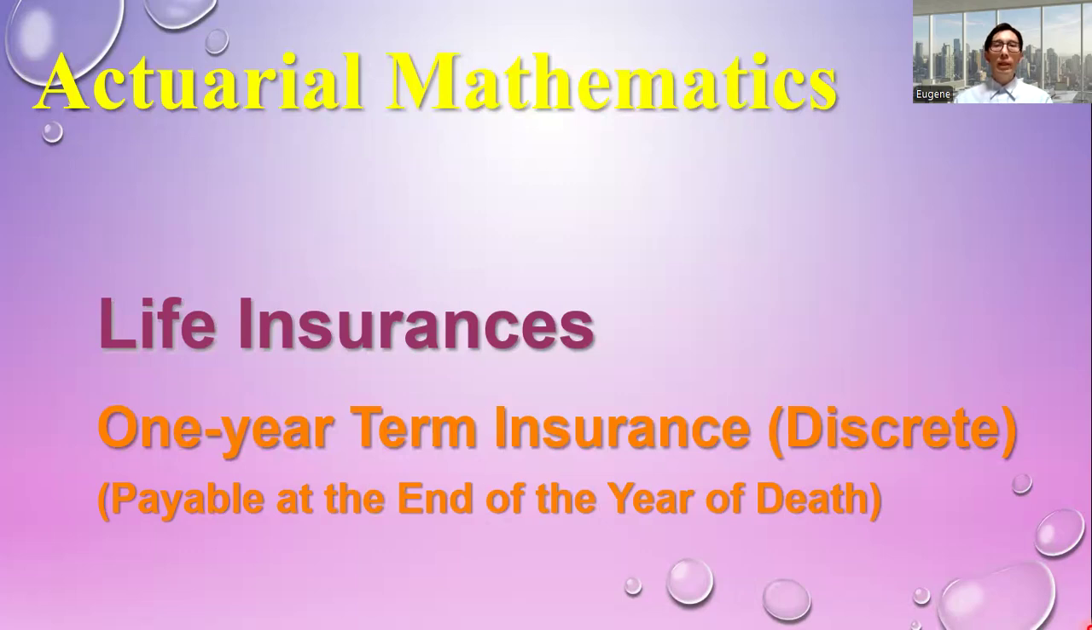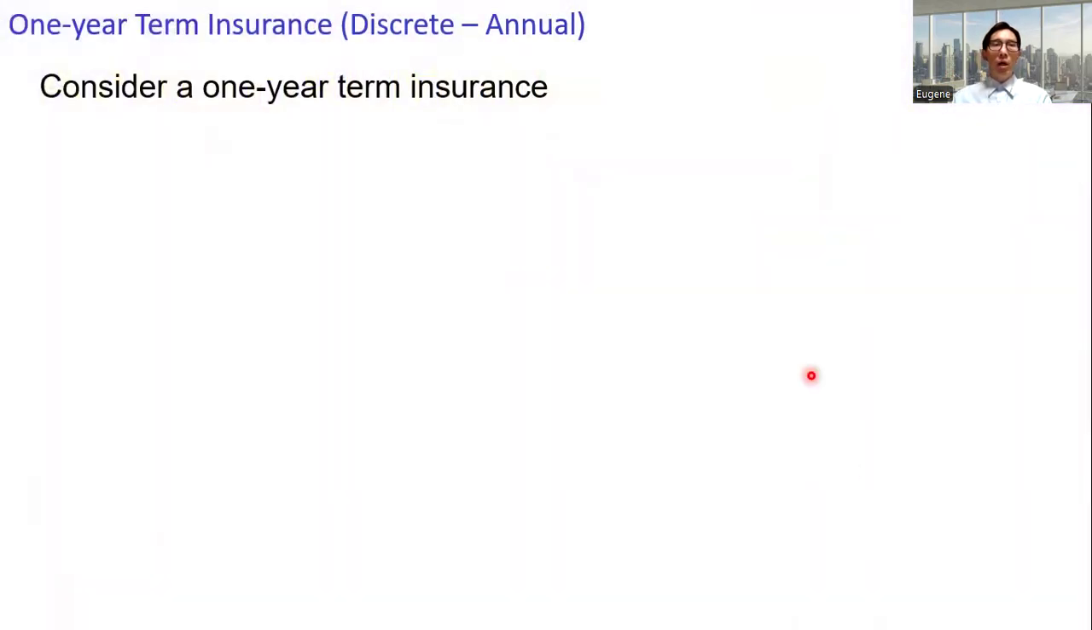Hello everyone. In this video, we will cover the one-year term insurance. We will cover the discrete case. In this video, discrete means the benefit is payable at the end of the year of death. Consider a one-year term insurance. The policy is issued at age X and with death benefit of 1 payable at the end of the year of death.